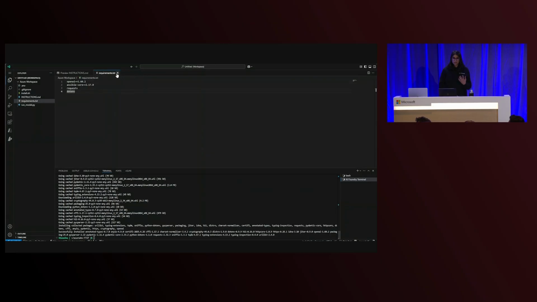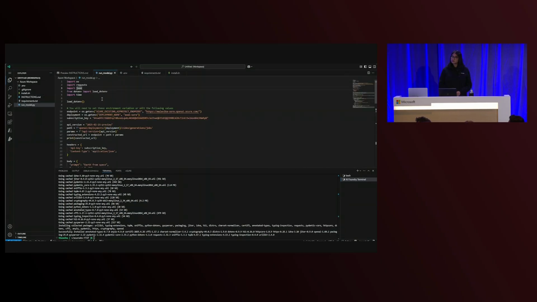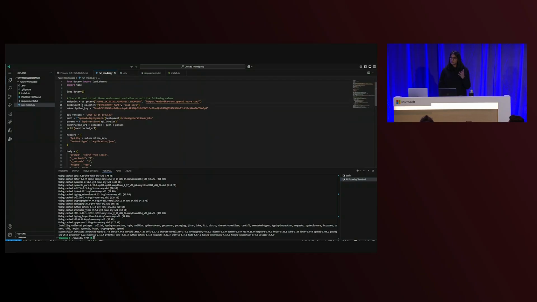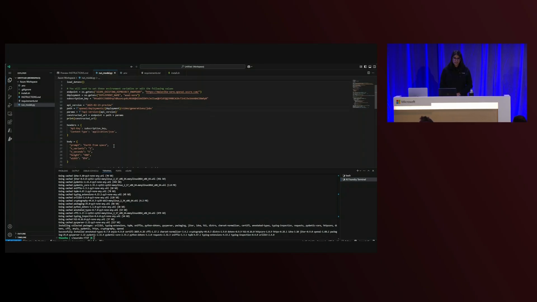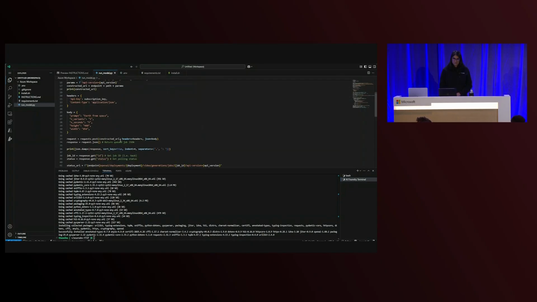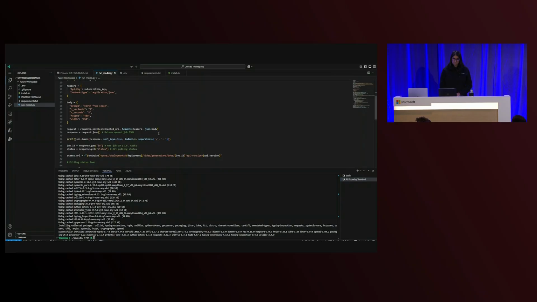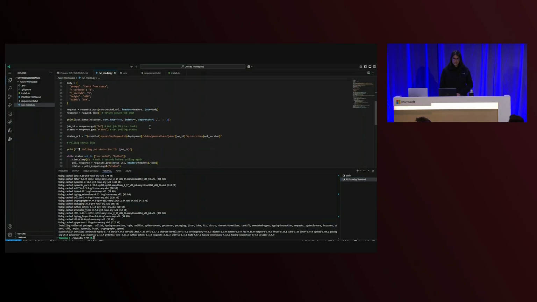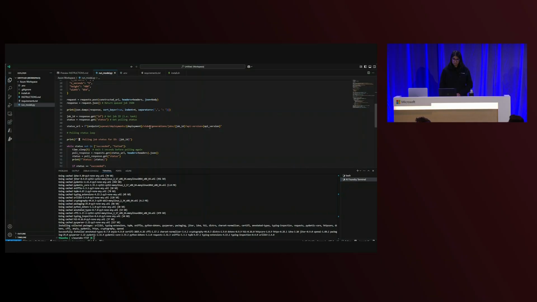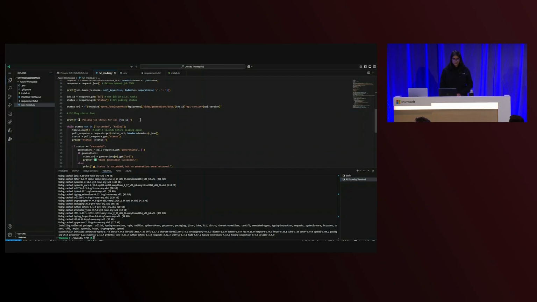When I click the run model.py file, it's the same code sample that was available to me for my Sora generation, but now automatically imported for me in VS Code for the web. So you can see my endpoint, my subscription key. You can see that I'm constructing my URL with various headers and the same body that was used earlier. In this case, I'm using the prompt called earth from space with specific generation controls. I'm building the right API with URL. I'm polling now just to make sure that the video generation is successful and I understand what's happening.